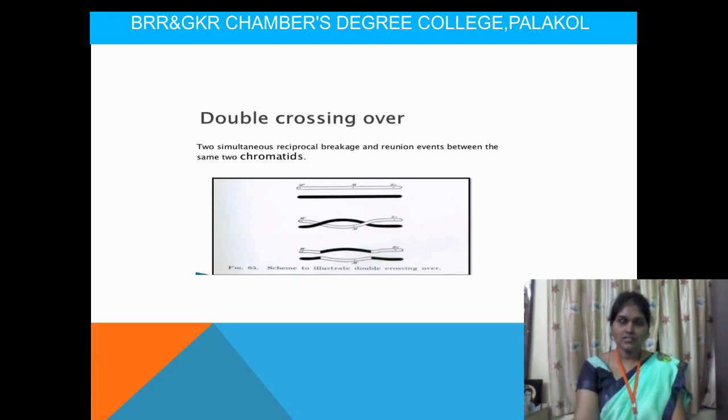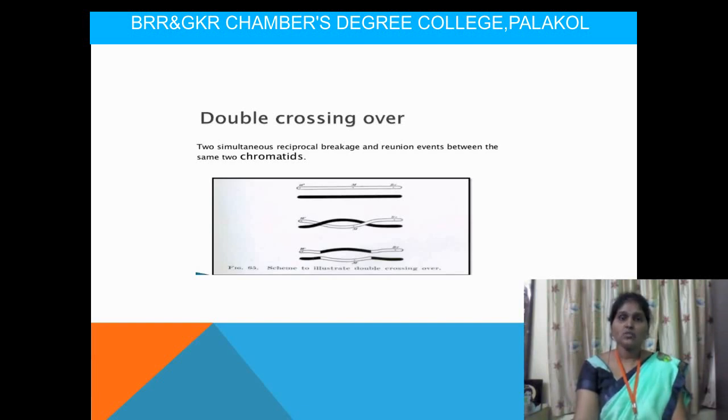During this process we have two steps. The first one is breakage and the next one is reunion. During the attraction between these two chromosomes, the breakage will occur first, by restriction endonucleases.